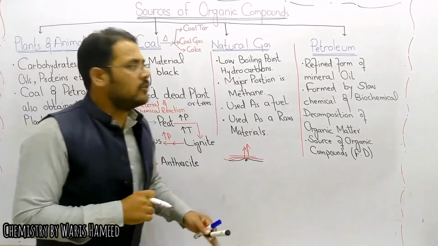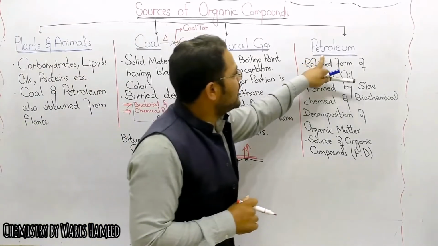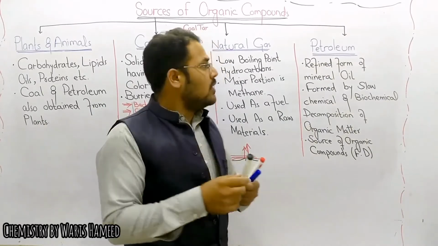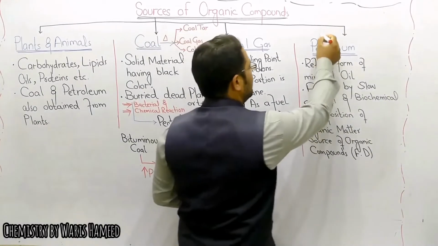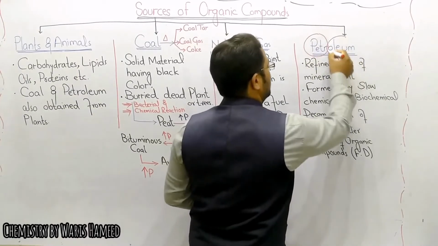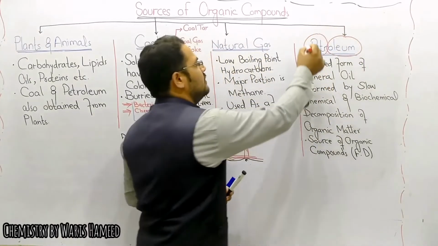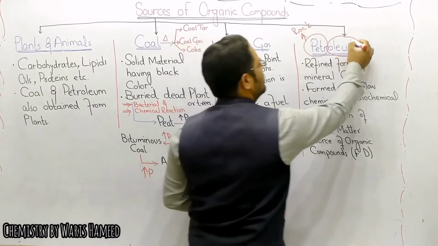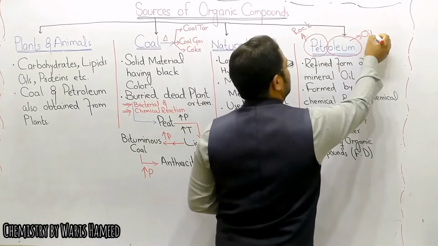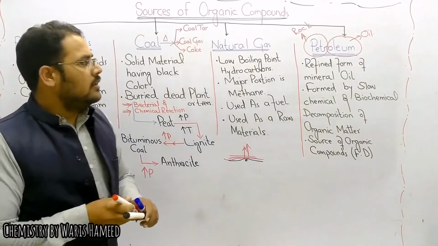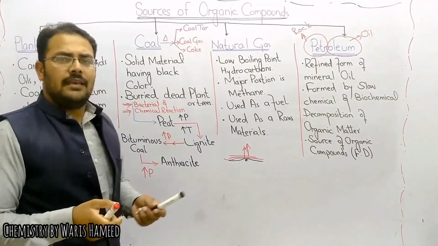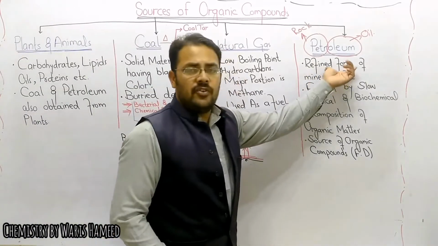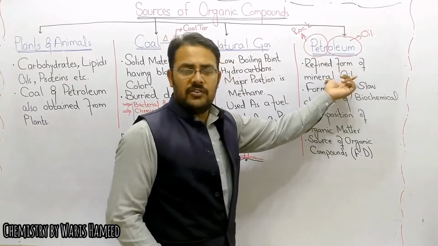Now moving toward petroleum. What is petroleum? Petroleum is actually a combination of two words. First is petra and second is oleum. Petra means rock and oleum means oil. We can name it rock oil, and it is the refined form of mineral oil.